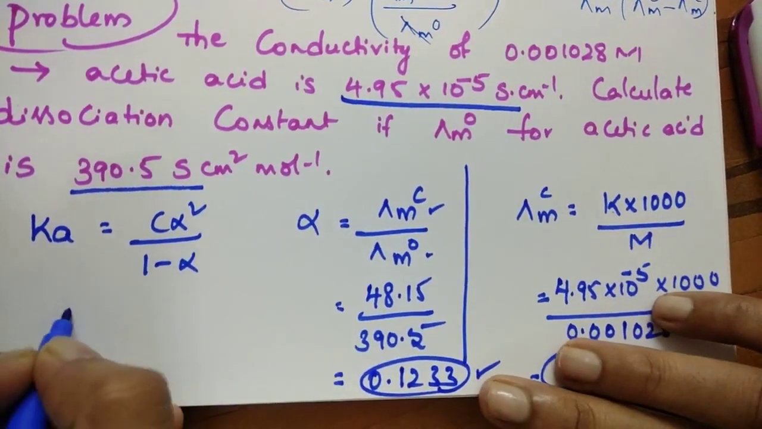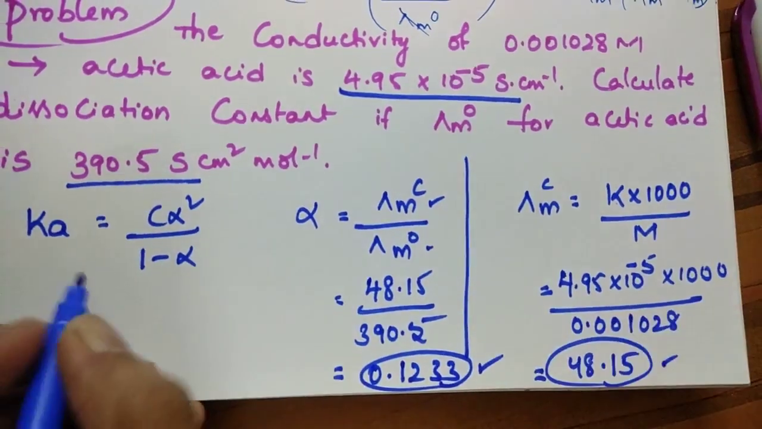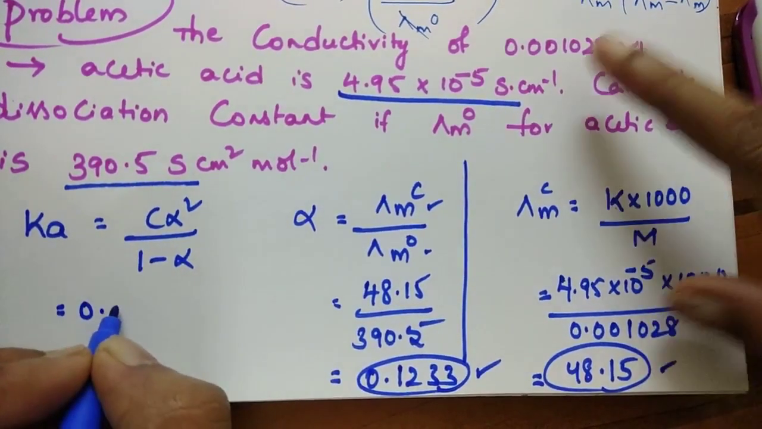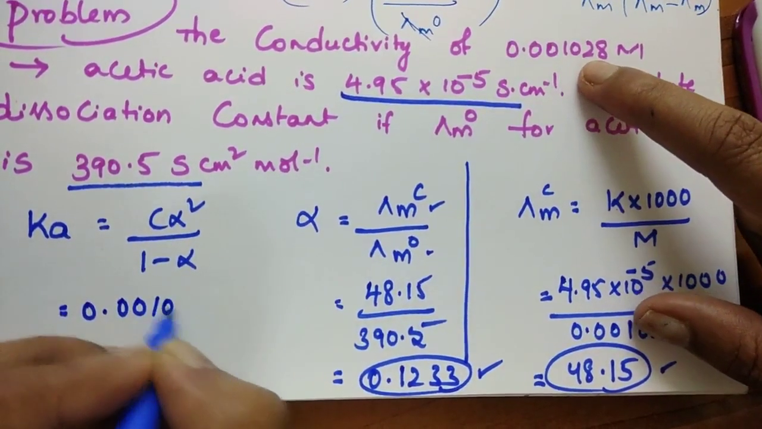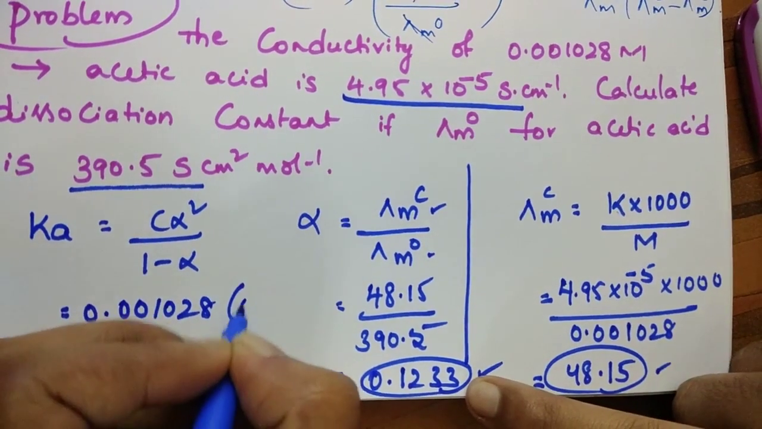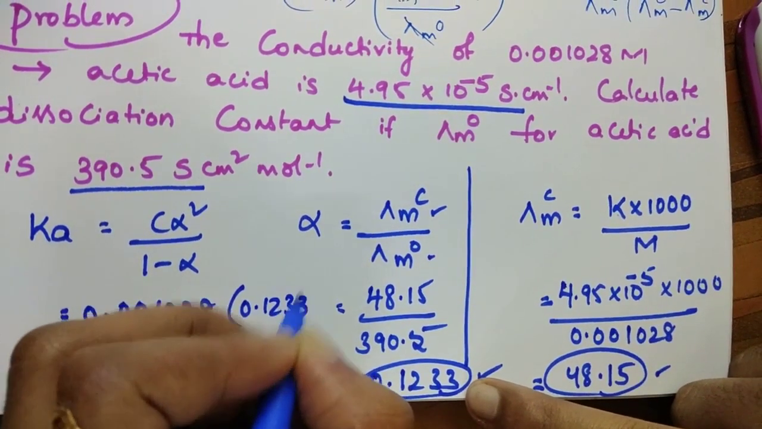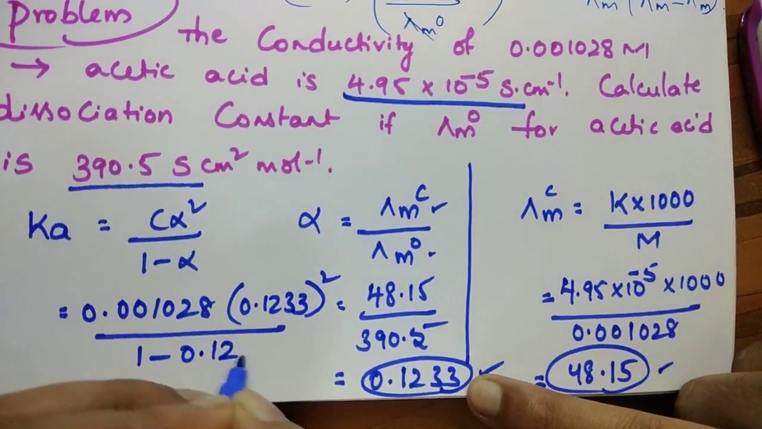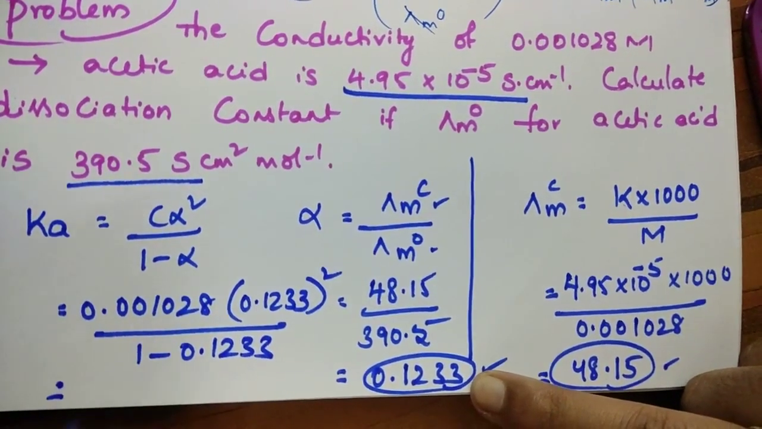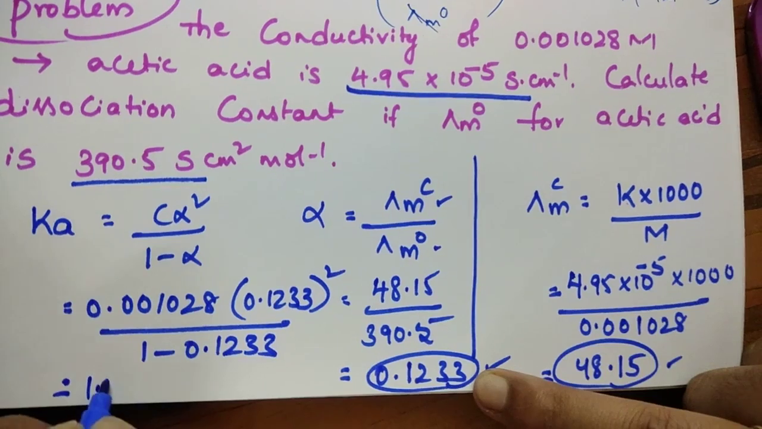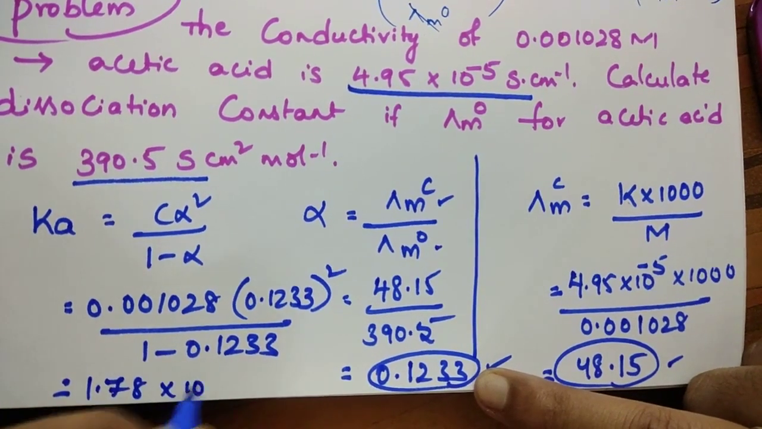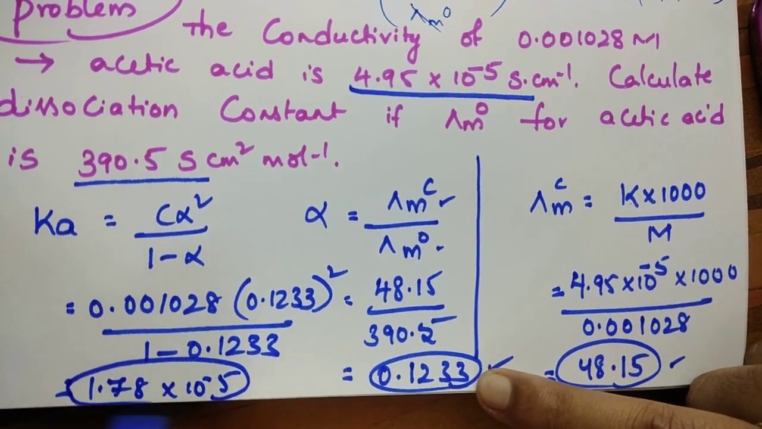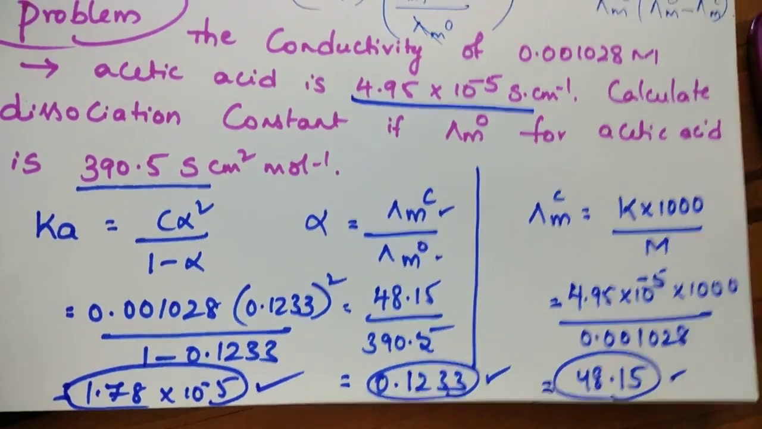Substitute this value here. Concentration is given. What is the concentration, students? 0.001028. The alpha value we got is 0.1233 square, divided by 1 minus 0.1233. Then we get 1.78 into 10 power of minus 5. This is the dissociation constant.